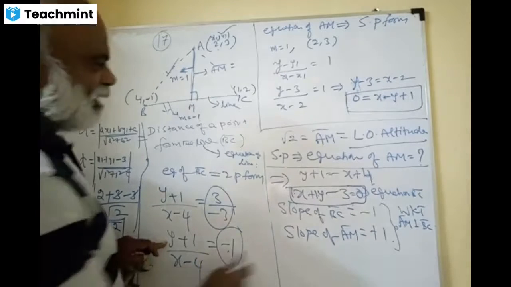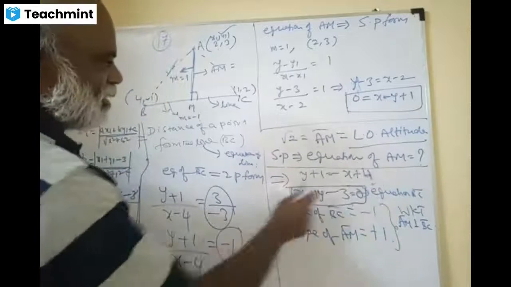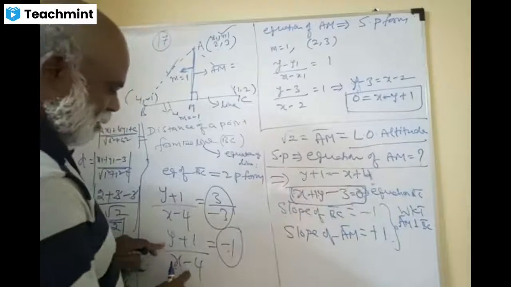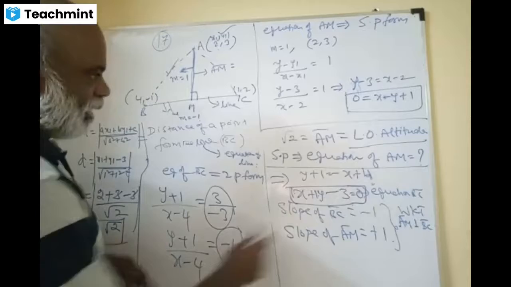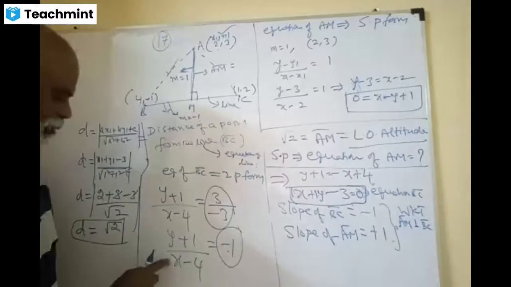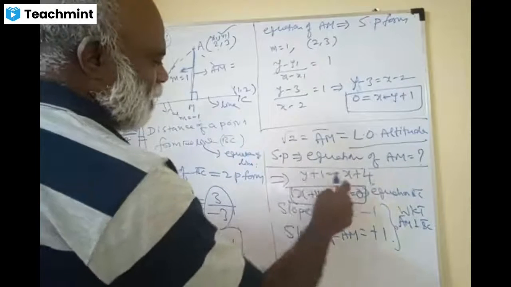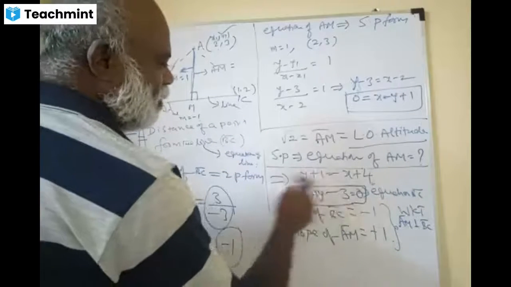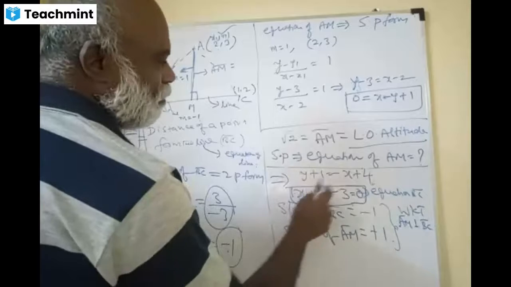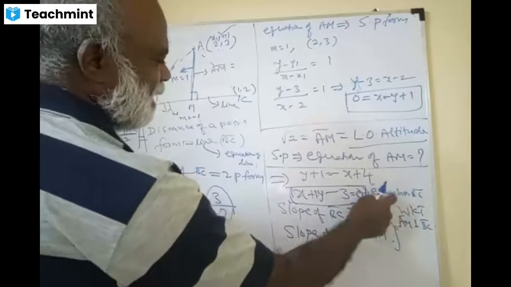So then I wrote the equation here: y plus 1 is minus of (x minus 4). It becomes minus x plus 4 if you expand it. Multiply with minus, it becomes x plus y, and the 4 when taken inside becomes minus 3. So the equation of BC is x plus y minus 3 equals 0.